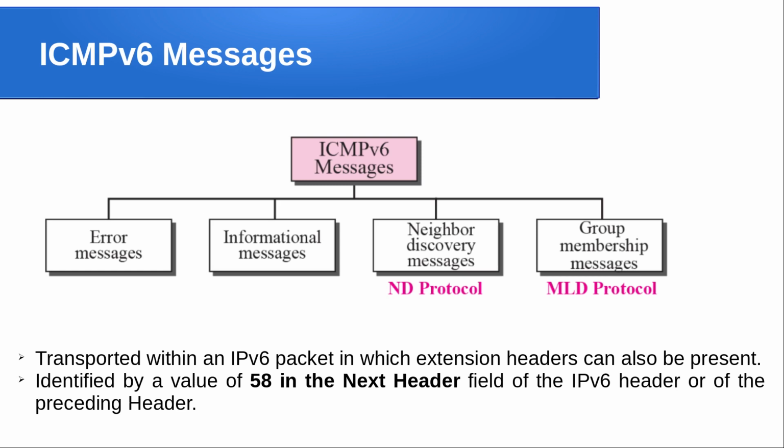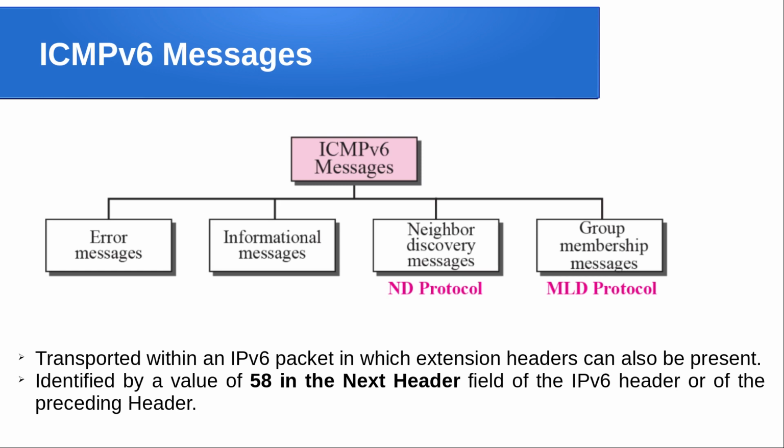But listen, here we are sending an ICMP message, which is a network layer protocol, right? So we have an ICMP message, and that ICMP message is encapsulated within an IPv6 packet. That IPv6 packet will contain a next header field, and that will contain the protocol number of ICMP version 6.